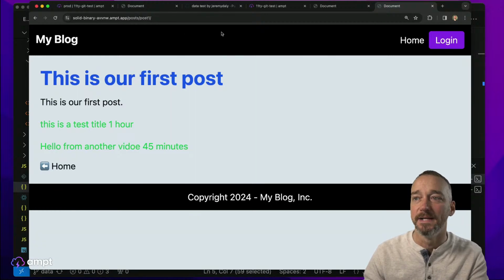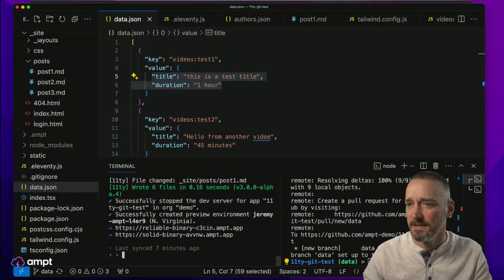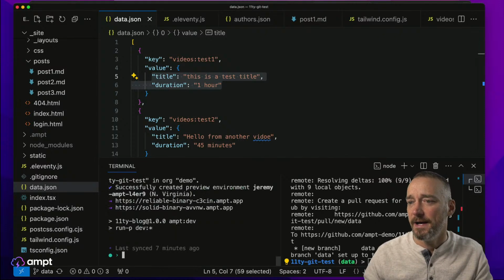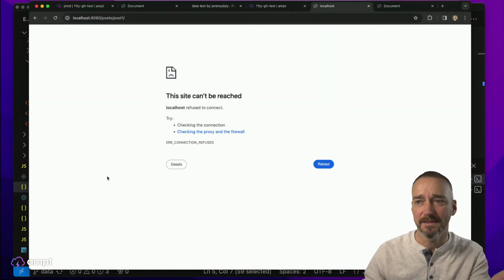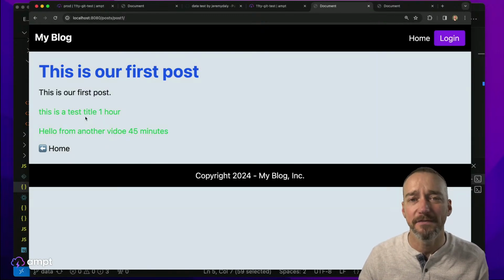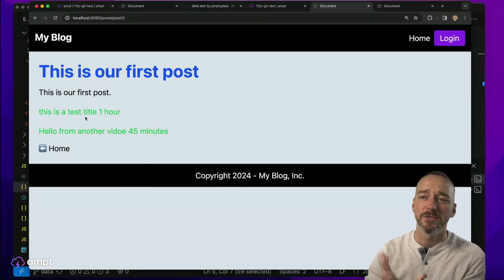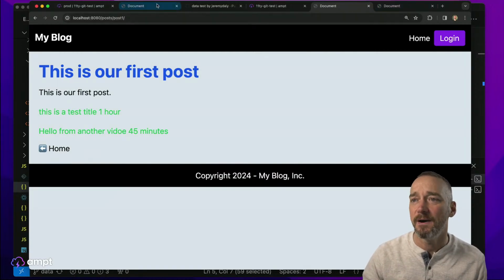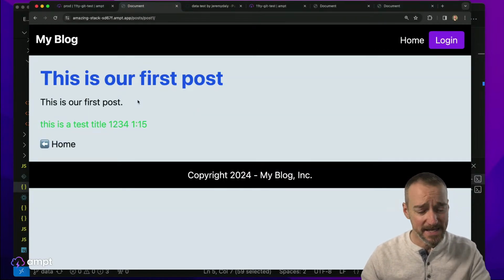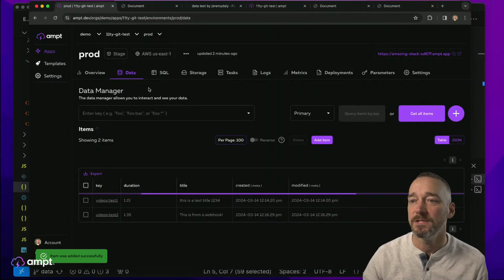Also, just to be clear, even in our dynamic one, I refresh this. Oh, I stopped. Did I stop this? Yeah, I did. Even in my dynamic version of this site that's running locally, again, this is pulling data from a different database, a different table. This is a completely isolated environment. So I'm seeing this differently here. So we see different data, and here I've added a new thing, but this is a statically generated site. Okay, here's the cool thing we just added.